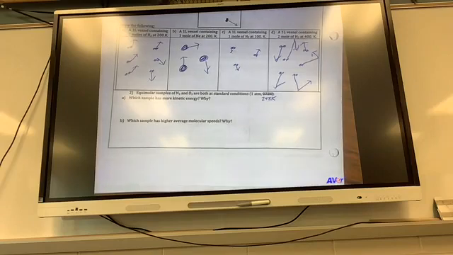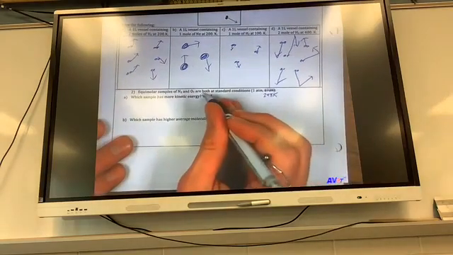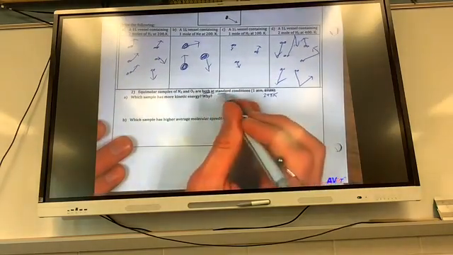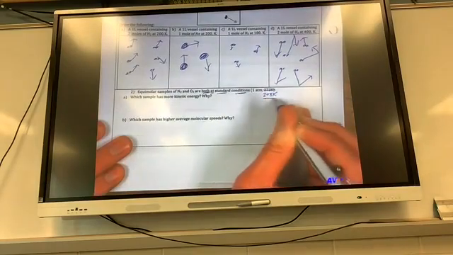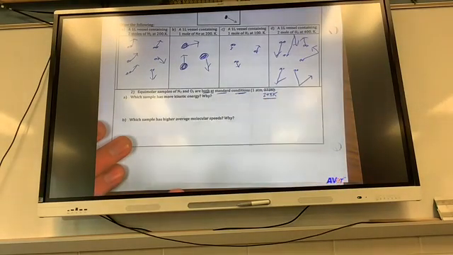Okay, wait. Equal molar samples, so it was like 1 mole. Wait, it's not equal. Wait, it's equal molar. Okay, but you have to say why. So we're assuming they both have the same amount. Oh, they're the same.